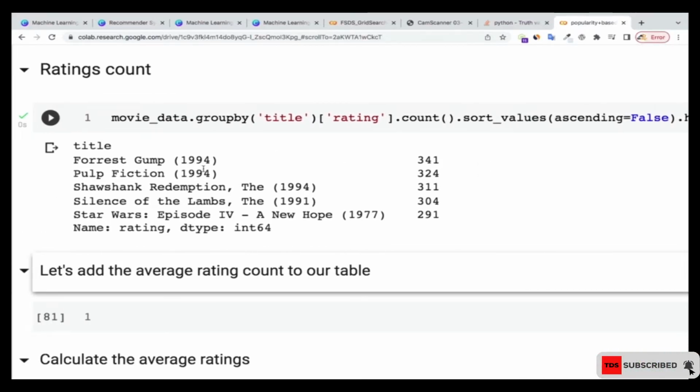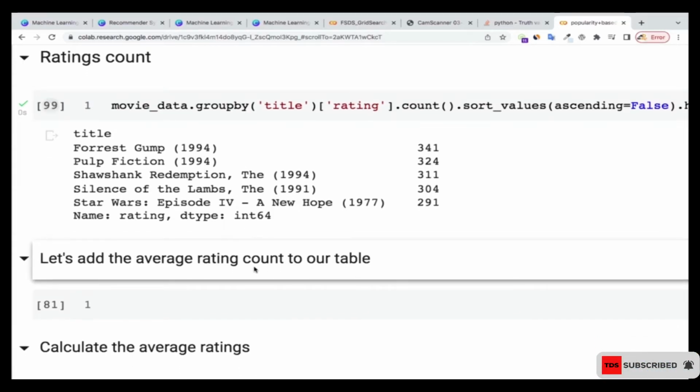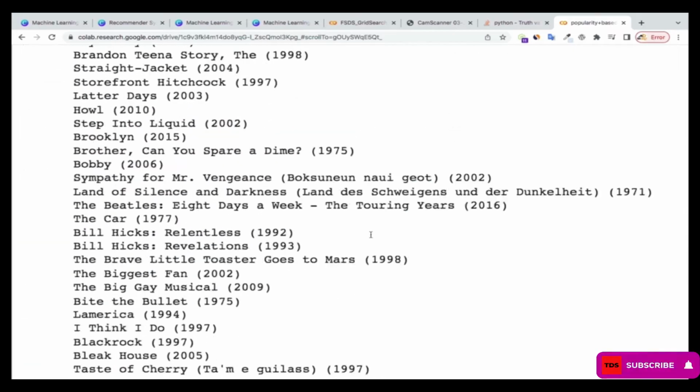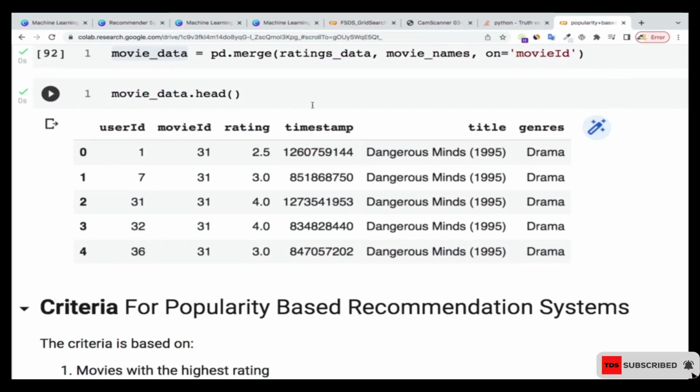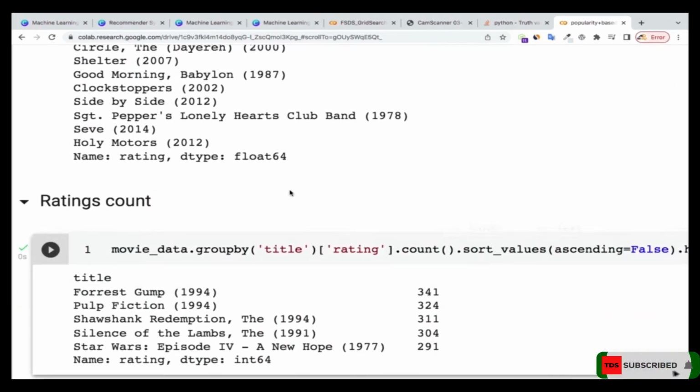So what I'm going to do is add both of them together, the ratings and the count, on the same table. If we go into our data, I'm only going to select the rating and then the title. That's the only thing that we're going to base on: the movie title and their ratings.